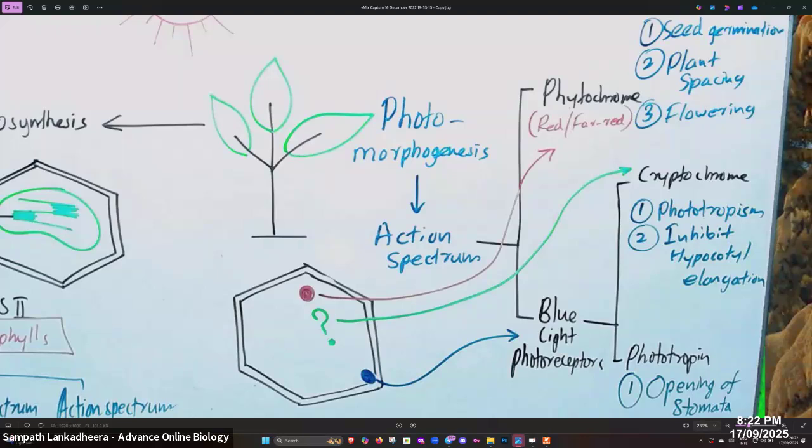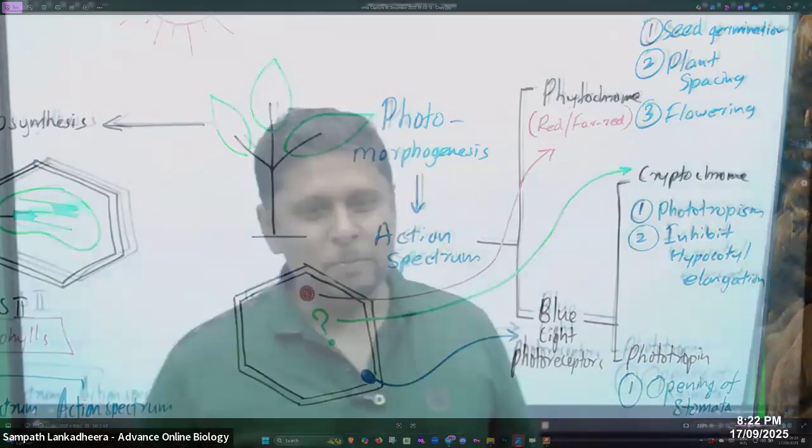Cryptochromes are doing two functions. One is phototropism. The second one is inhibition of hypocotyl elongation. It inhibits the hypocotyl elongation. So we will discuss what they are.